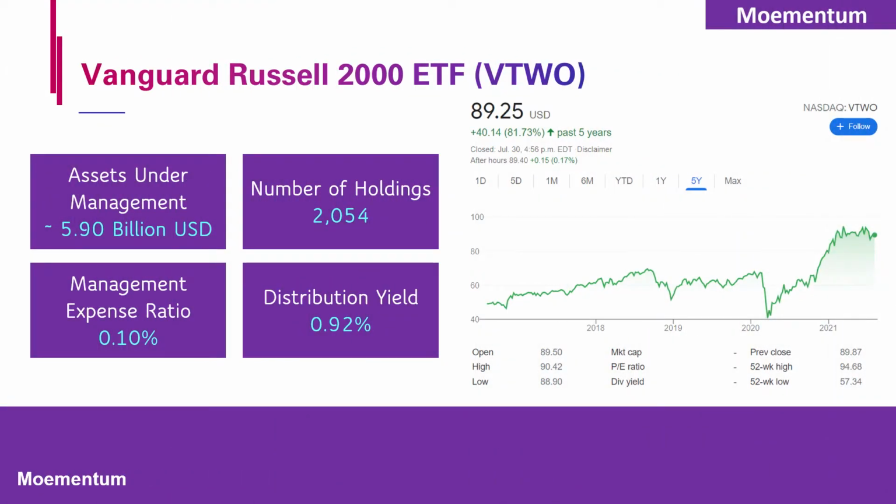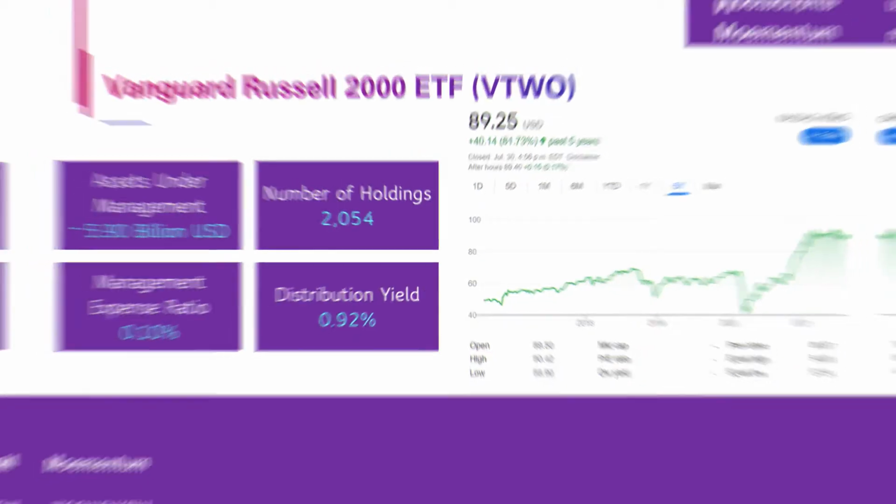The second ETF to review is the Vanguard Russell 2000 ETF with ticker symbol VTWO, offered by Vanguard. It has $5.9 billion in assets under management and an annual expense ratio of 0.10%, which means if you invest $10,000, you'll pay a fee of $10 in a year. This ETF consists of 2,054 holdings and is showing a 5-year cumulative return of almost 82%. This ETF has a dividend distribution currently yielding 0.92% annually.